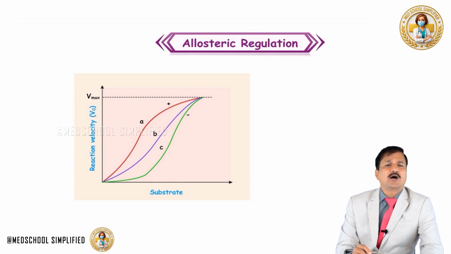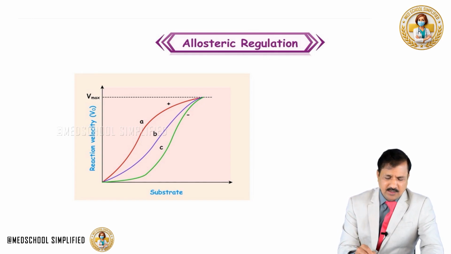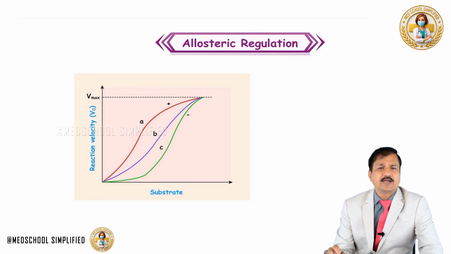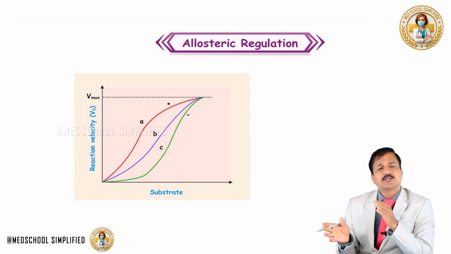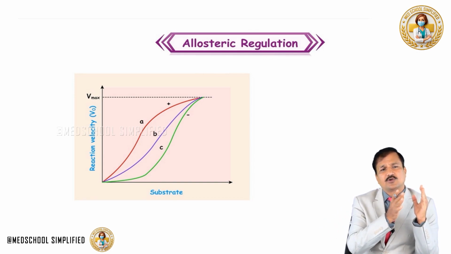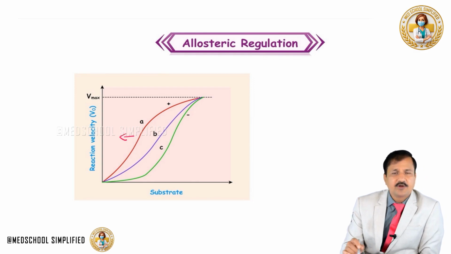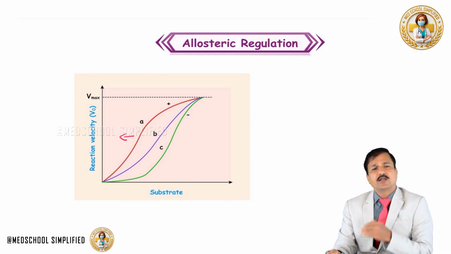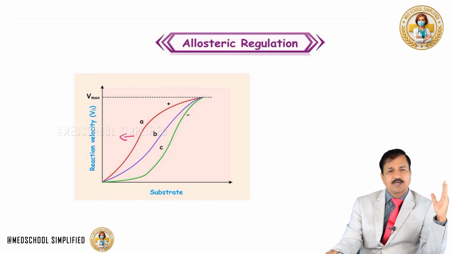Now whenever a positive allosteric modulator is added into the system, this positive allosteric modulator will go and bind to an allosteric site and act positively on the enzyme. Maybe it will decrease the Km, increase the Vmax and all that. So it is going to shift the reaction velocity curve towards the left side. So this is the effect of a positive allosteric modulator, where the sigmoidal reaction velocity curve is shifted towards the left side.